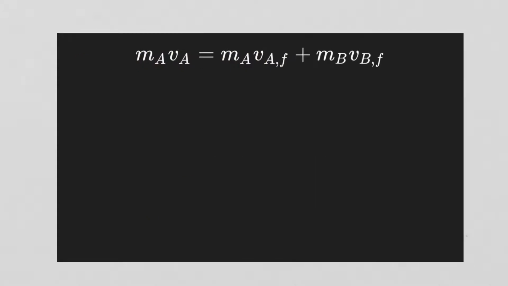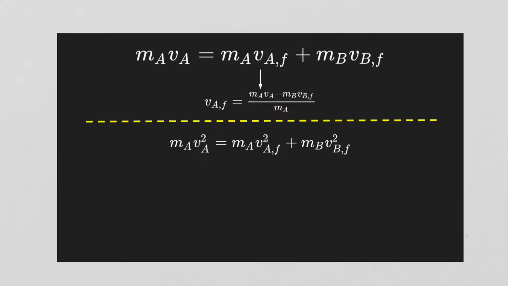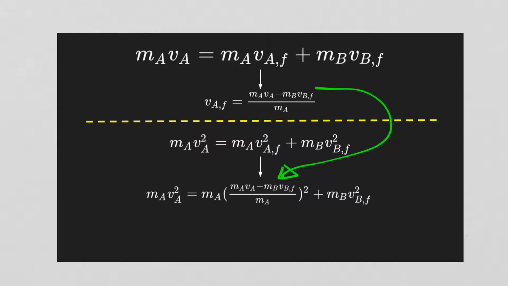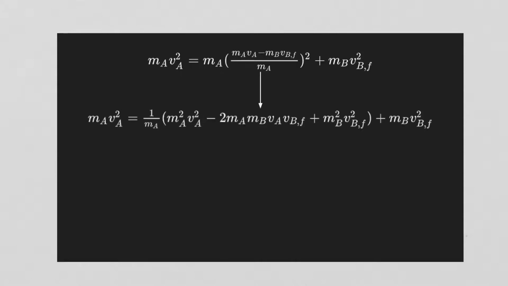So we have momentum. This is the momentum equation that we've already gotten. And I can solve for V_AF, the final velocity of block A, but it's in terms of V_BF, the final velocity of block B. So now I have energy conservation. Here I divided by the 1/2, just to make it look a little nicer. And we will substitute our expression that I got from the momentum equation into the energy equation. Well, now it's just super fun algebra. So we'll expand that middle term. Oh, well, that's nice. The first term went away.